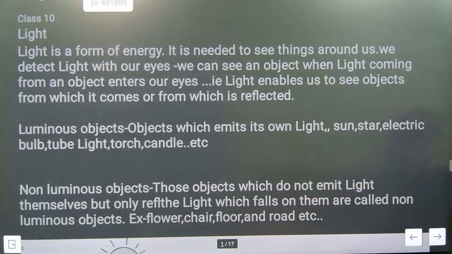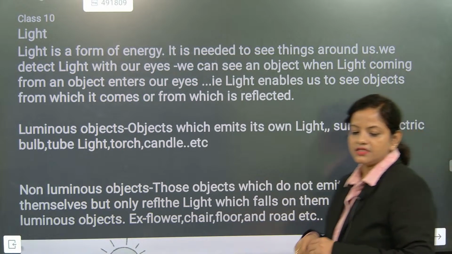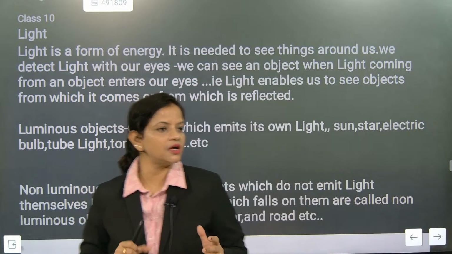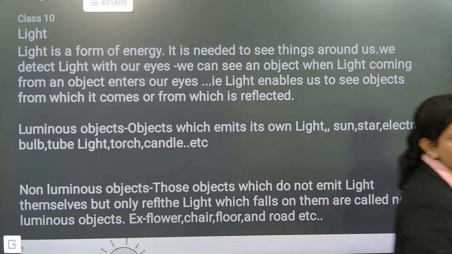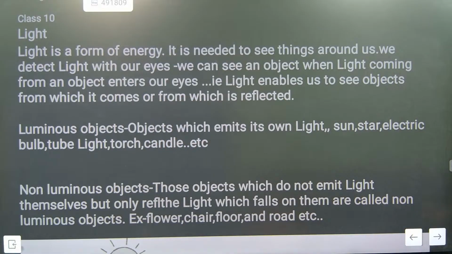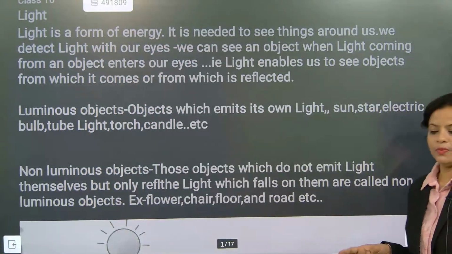In the physics part, the first section we have to finish is scattering of light. These sections they are not asking us questions. These sections they are asking questions. One time we are going to do those sections. So this is the first part. A luminous object is one which emits its own light.